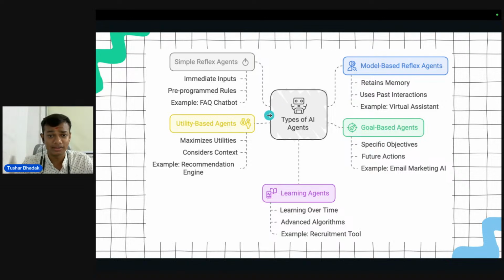Then last but not the least, the utility based agent. It maximizes the utility, and it considers the constraints. The best example we can say is a movie recommendation engine. If you are using Netflix, from your Netflix watching data, at some point it will give you the best movie recommendations based on your search interest. So these are the types of agents that are available in the marketplace.